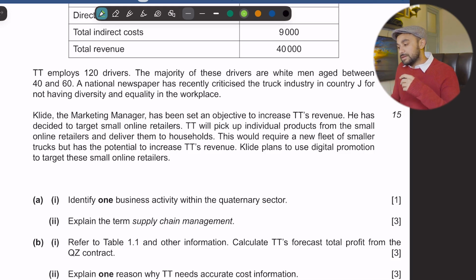So TT will pick up individual products from the small online retailers and deliver them to households. This would require a new fleet of smaller trucks, but has the potential to increase TT's revenue. Clyde plans to use digital promotion to target these small online retailers.